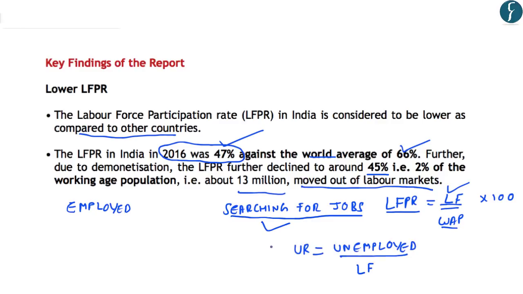Now, if you notice the formula of the unemployment rate, it is basically the unemployed, or the people who are searching for jobs, divided by the total labor force. Here we note that as the number of people who are searching for jobs decreased after the demonetization, the unemployment rate also decreased. So what this shows is that the unemployment rate has not decreased because the number of jobs has increased in the economy. However, it has decreased because the people who were searching for jobs stopped looking for jobs after demonetization.